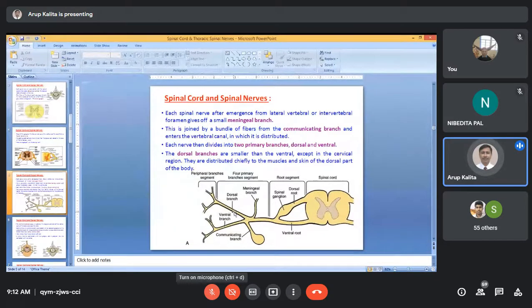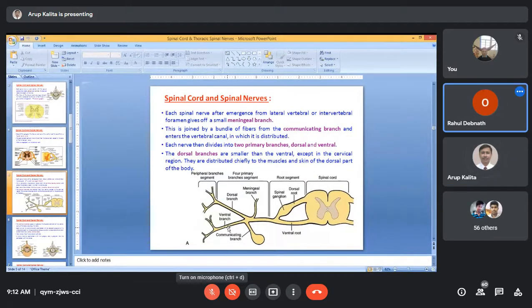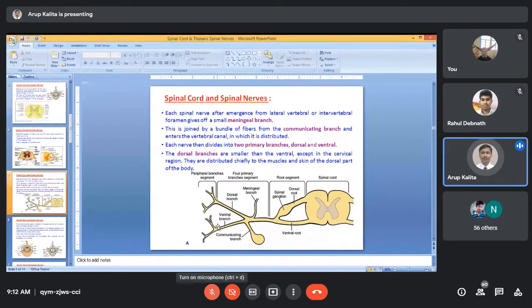Then the dorsal primary branch is what type of nerve? Mixed nerve. And the ventral primary branch? What type? Mixed nerve. Yes, both are mixed, because I am not talking about the dorsal root. The dorsal root is different, the dorsal primary branch is different.